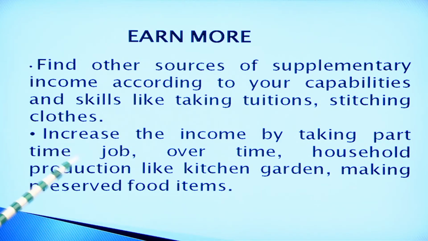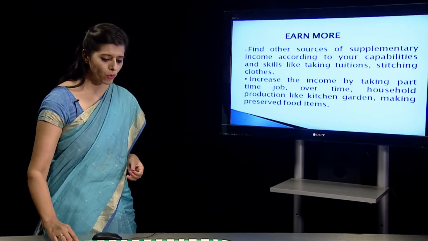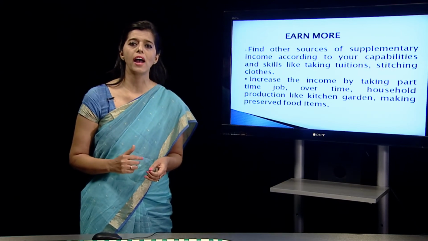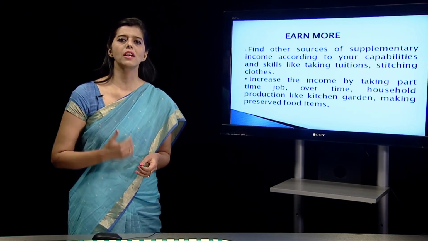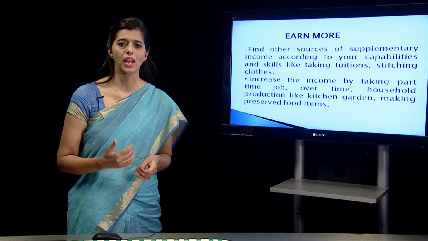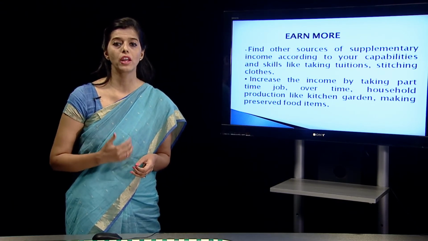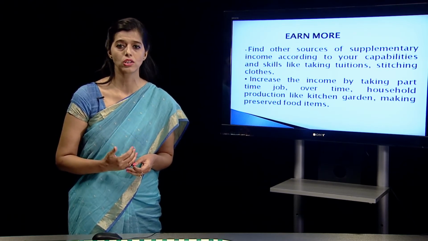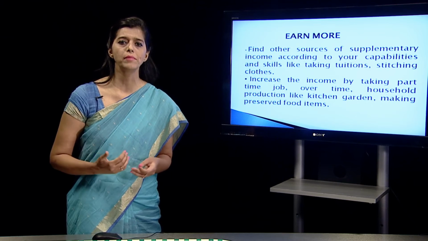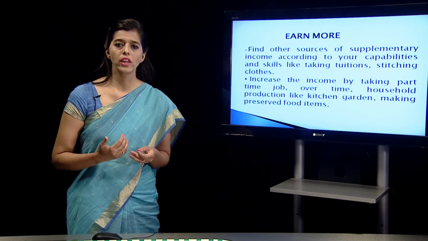Then increase the income by taking a part-time job, overtime, household production like a kitchen garden, making preserved food items, etc. Now suppose in a family, a man is earning 10,000 rupees, but the income is not sufficient. So he might take up a part-time job, he might do overtime, but it might not be possible for him to stress himself so much, because his health is also important. In that case, other family members can start growing vegetables.